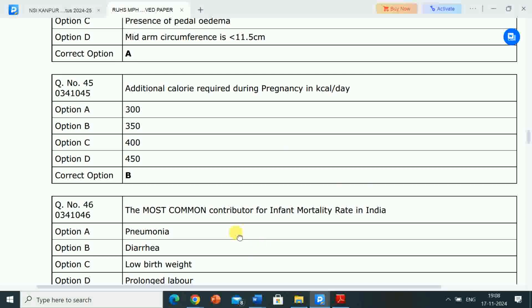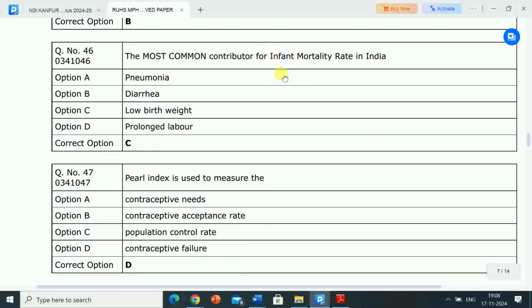Next question is the most common contributor for infant mortality rate in India. Which is the most common contributor for infant mortality rate in India? Options are A, pneumonia, B, diarrhea, C, low birth weight, D, prolonged labor. Correct answer is option C, low birth weight. So low birth weight is the most common contributor for infant mortality rate in India.